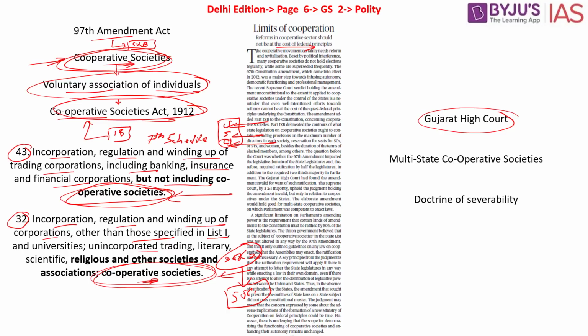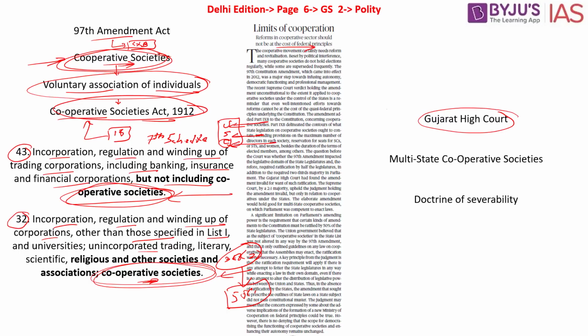No. So how can you do it is the question asked by the Supreme Court of India, and it said those parts which impinge upon the rights of the state government will be quashed, says the Supreme Court of India. So basically, the entire 97th constitutional amendment will not be quashed, but instead those parts which are impinging upon the rights of the state government will be quashed, says the Supreme Court of India.